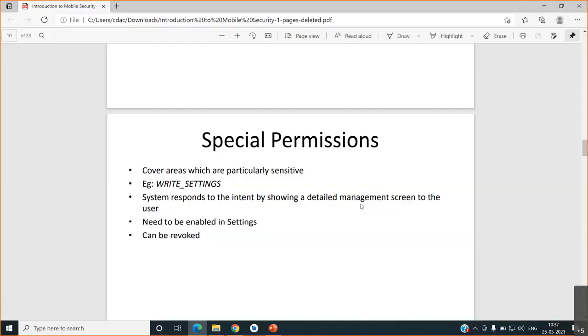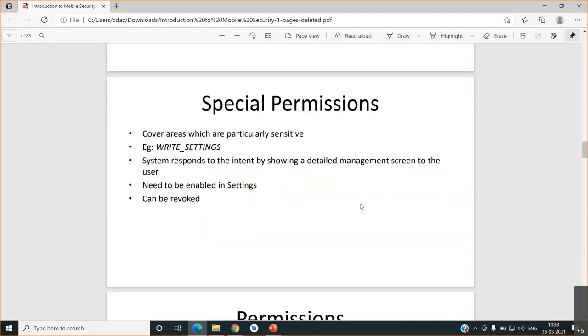We are identifying the applications which use special permissions, and whether that application is genuine or fake. Sometimes genuine applications, like some banking and financial applications, will ask for this overlap permission. Why? Because whenever an OTP comes, they want to read that OTP directly. But at the same time, malicious people also target this direction. So how can we separate these fake apps from genuine applications? That is the biggest challenge every time.